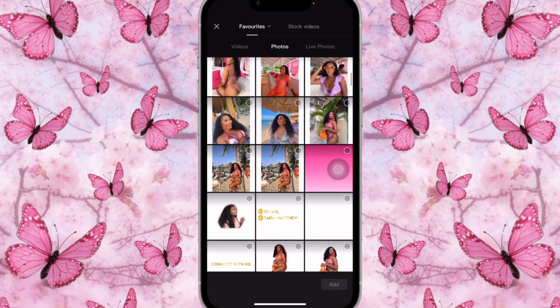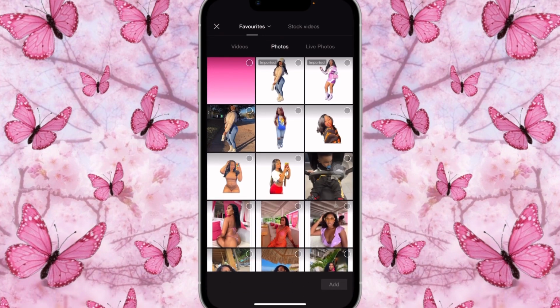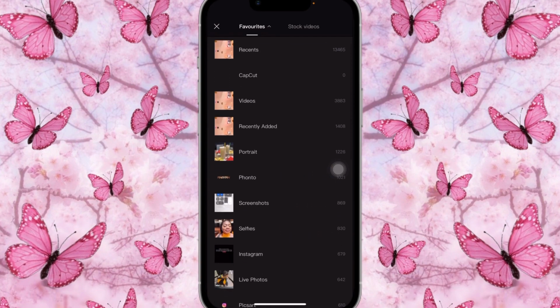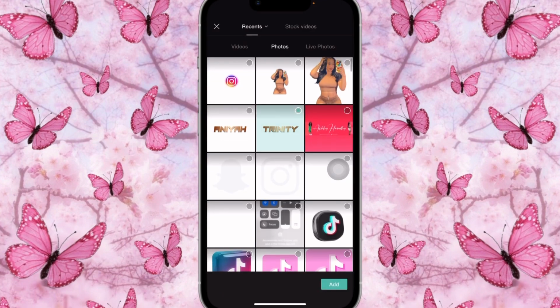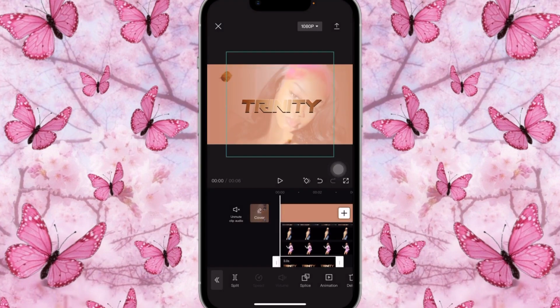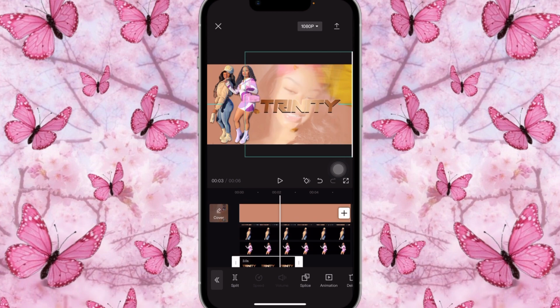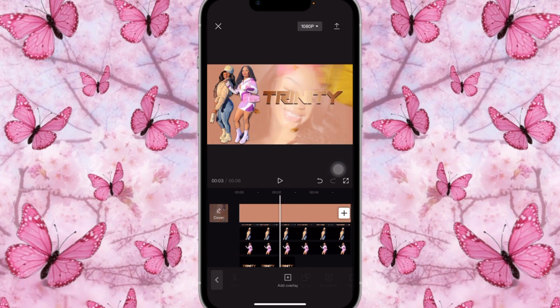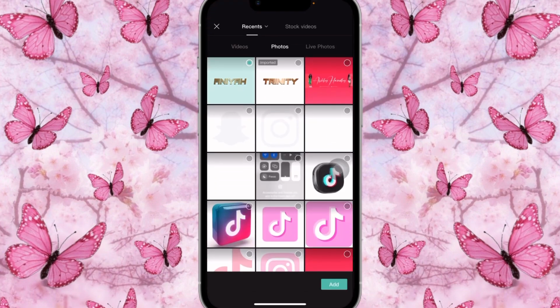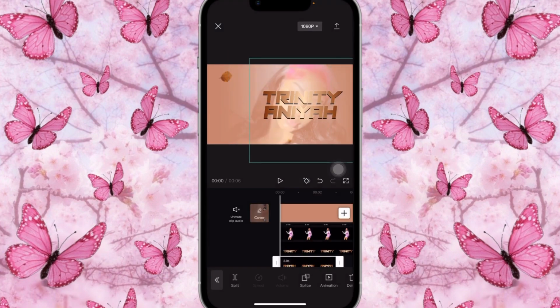Once that is done, you're gonna add overlay, and we're gonna add back her name that we added on the first video. So we're gonna go add overlay, and we're gonna go back onto recent. Then we're gonna add back her name, Trinity, not too big this time, a good size. So we're gonna place this one right here, like this. And then we're gonna add Anaya right beneath it.